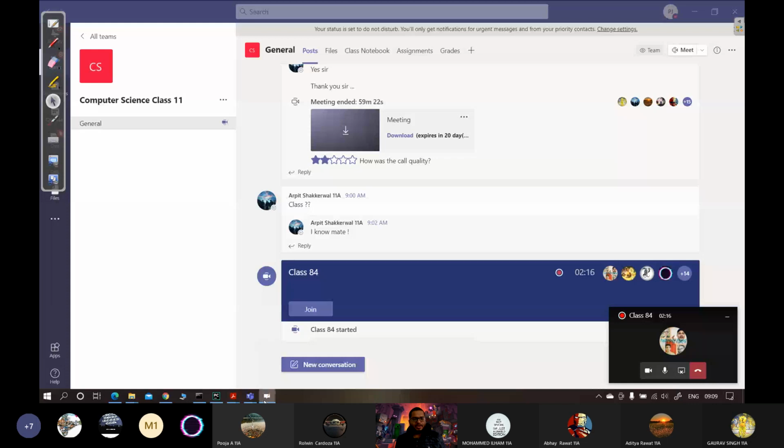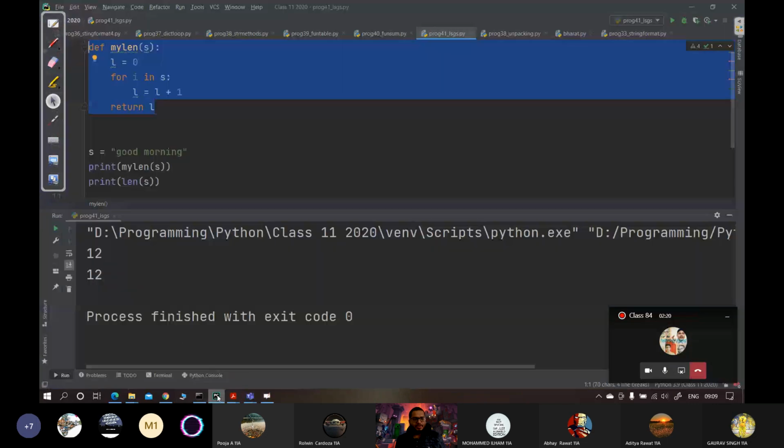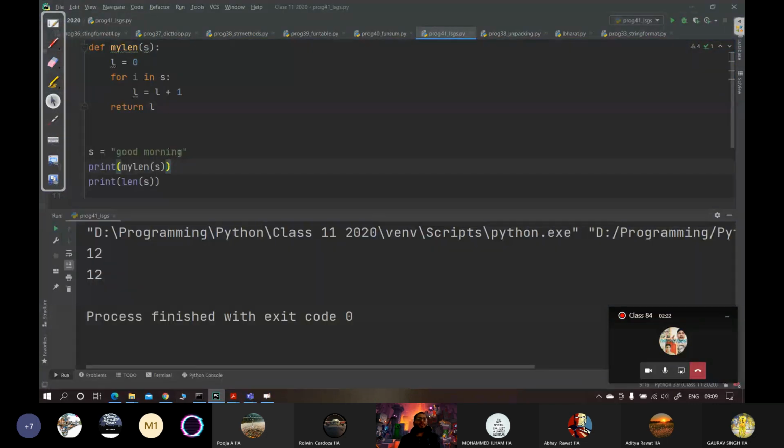I had mentioned one point. I forgot to continue on that. What if you do not return anything? Okay, उस केस में क्या होगा? Let's say instead of